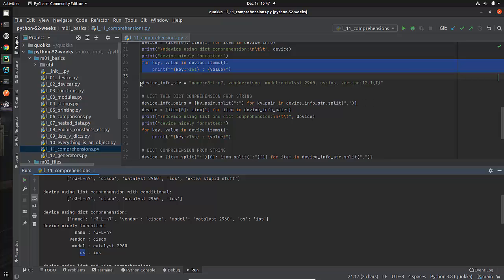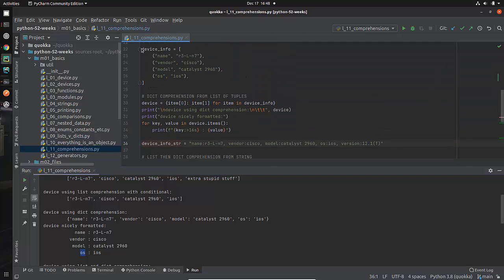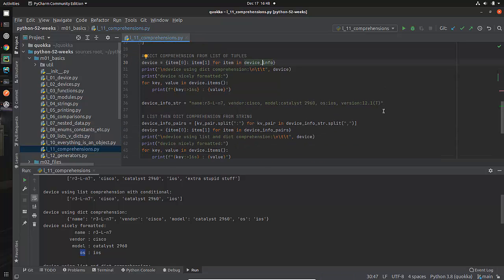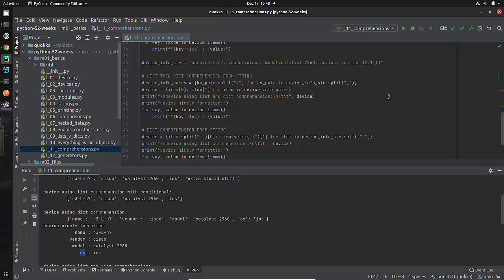So we're moving on to something different. In this situation, remember before, I had this nice handy list of tuples. That was quite sweet, and it made it very nice for us to do this dictionary comprehension. Here it's a little bit messier. We're actually going to do a dictionary comprehension from a string.